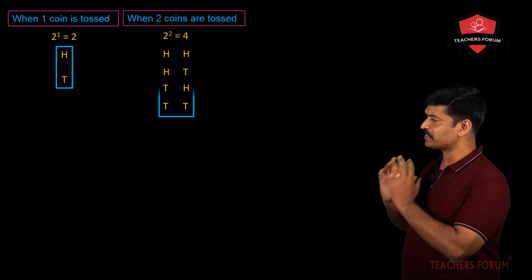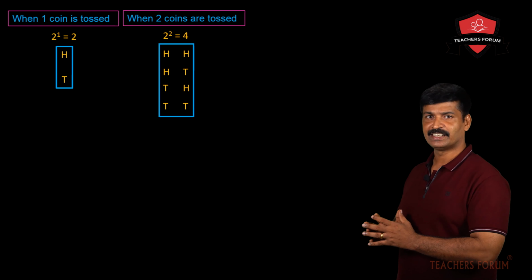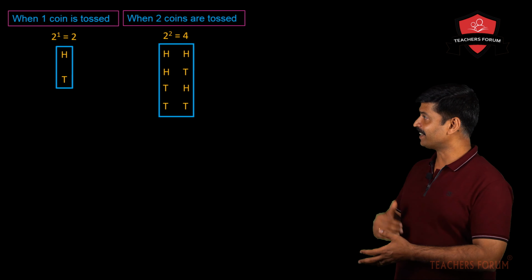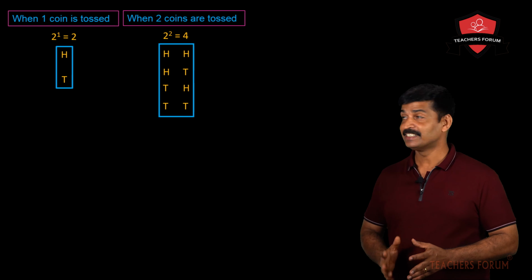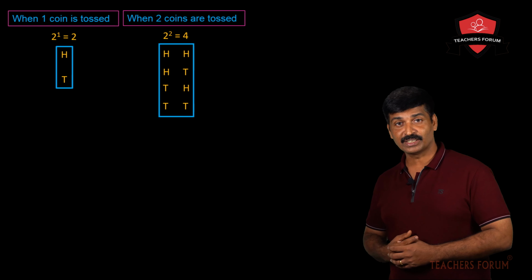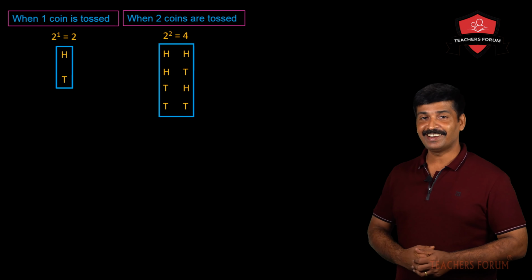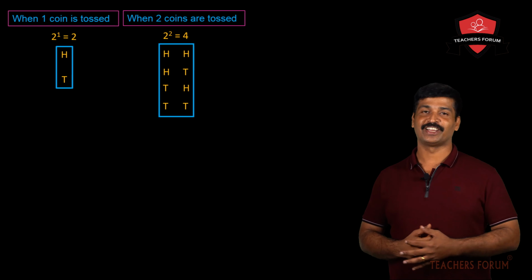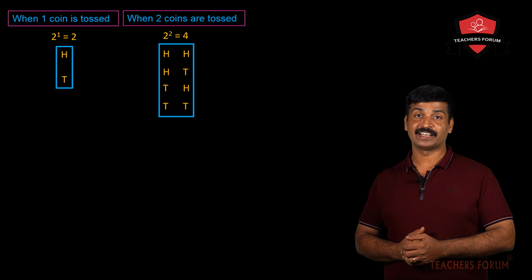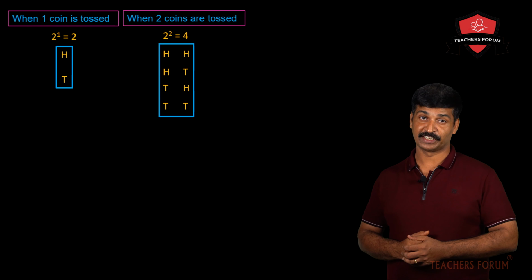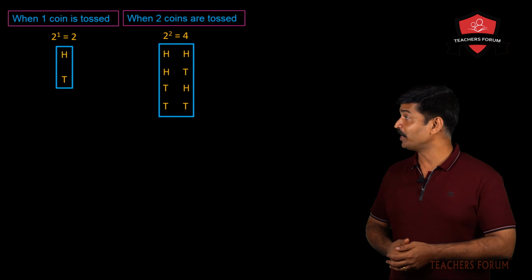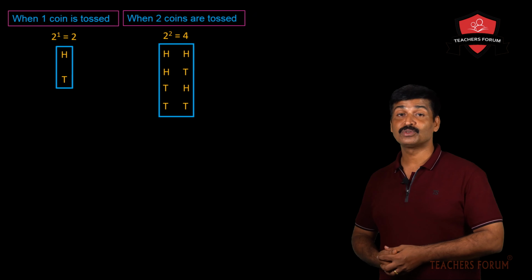In the first coin you may get head, and the second coin also may show head. The second possibility is, the first is head, the second is tail. The third one, the first one is tail, the second one is head. And the fourth one, both are tail. So there are 4 possibilities.